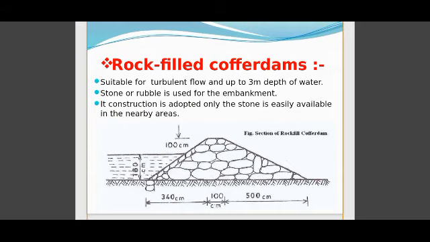Downstream side, there is a section of the rockfill coffer dam. This is the downstream side, and the 180 centimeter side is the upstream side. This type of coffer dam is best suited and economical at locations where rock is available on a large scale. When rock is available on a large scale, prefer this type of coffer dam first. This type of coffer dam is more suitable for slope 1:1.5 or more.